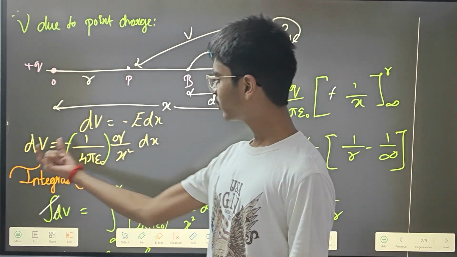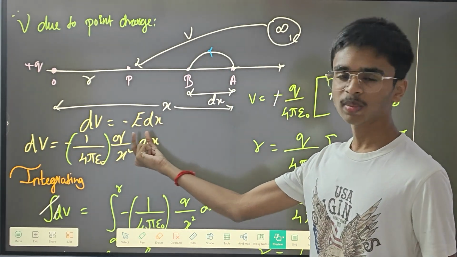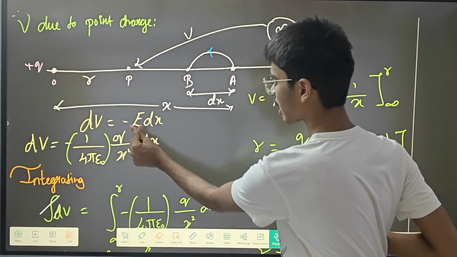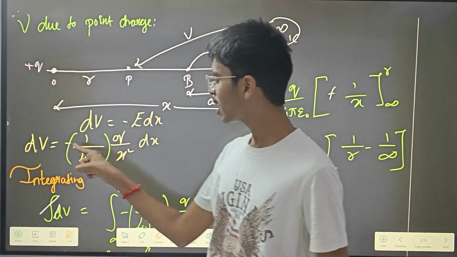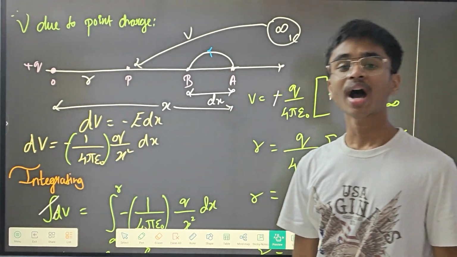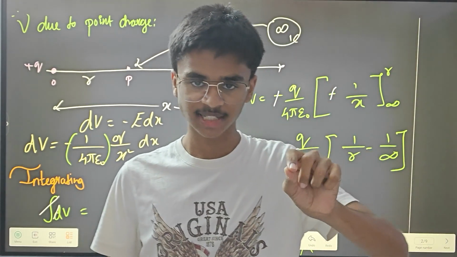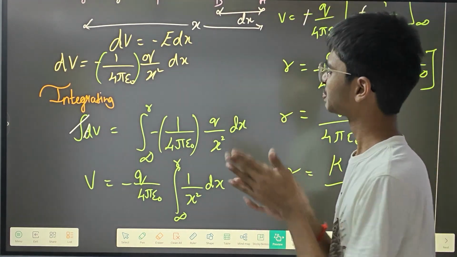Here all you are going to do is substitute the electric field's formula in this equation. Electric field has its own formula, right? So you substitute that formula in this total equation, and you get dV equals minus 1 by 4 pi epsilon naught into q by x square into dx. I have already said that you have to do integration, so you are going to do integration over here.